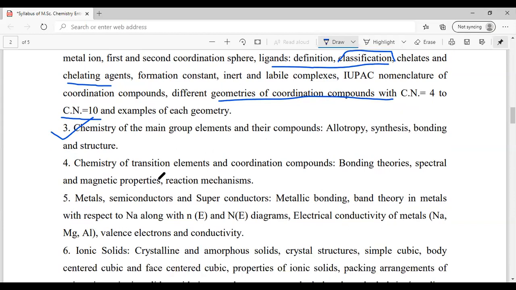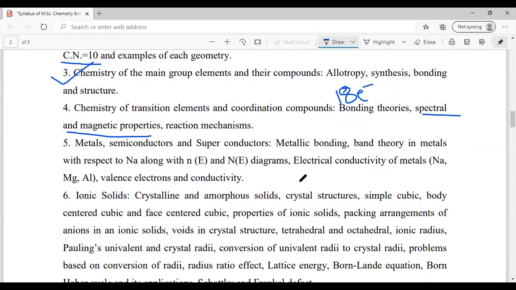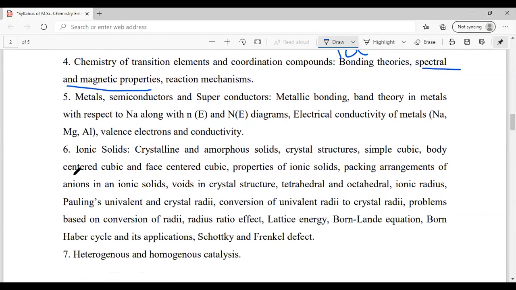Then in chemistry of transition elements and coordination complexes, mainly the bonding theories and spectral and magnetic properties. This is very important. The magnetic property, which is the spin only formula. One question might come from this part, and also the 18 electron rule and the effective atomic number rule. These are also very important from this part. Then metal semiconductors and superconductors. For the time being, I'll leave this part because it is okay.